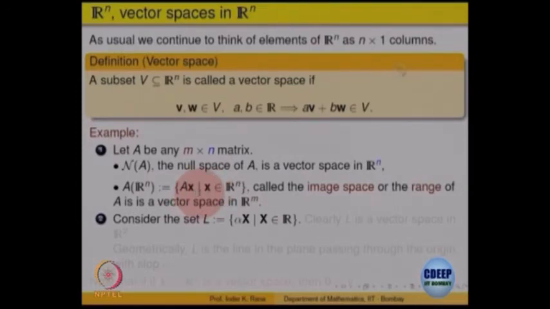Is it of Rn or Rm? Your A is m cross n, x is n cross 1, when you multiply you will get a vector of m cross 1. So, it is a subset of Rm. So, this is a subspace of Rm, the null space is a subset of Rn, but the range is a subset of Rm.